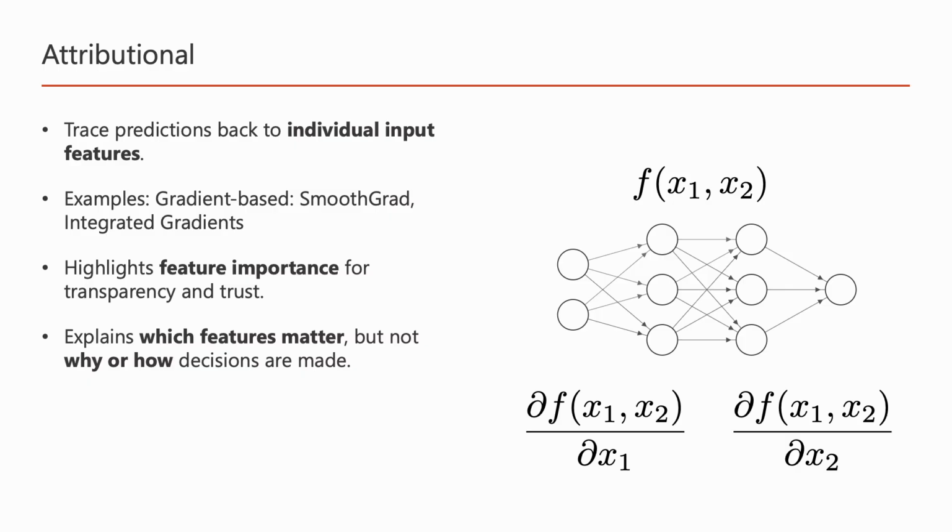Therefore, this allows us to understand feature importance for transparency and trust. But you have to be a little bit careful here, because this explains which features are important or matter. But again, we do not really know why or how decisions are made. These are the important questions that we have to answer for truly interpretable models.